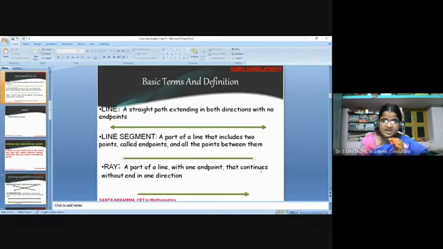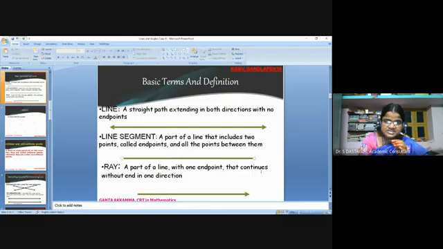Basic terms and definitions. First, line. A straight line path extending in both directions with no endpoints. Line segment. A part of a line that includes two points called endpoints and all the points between them.